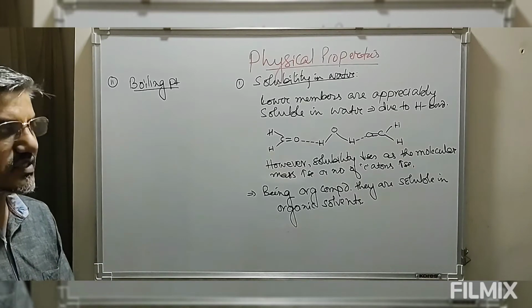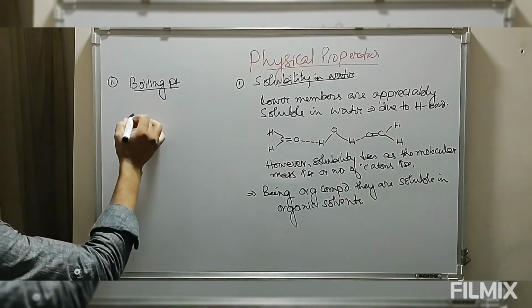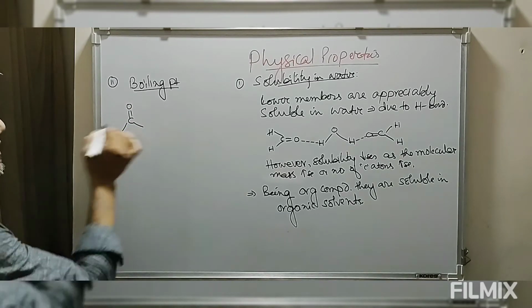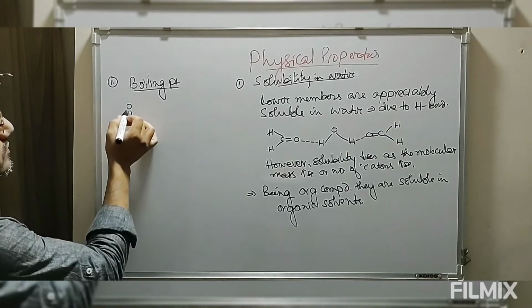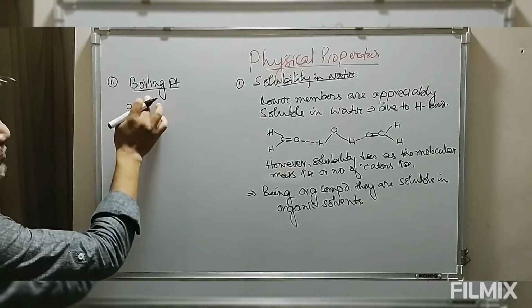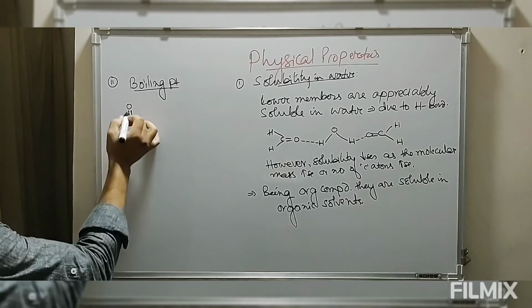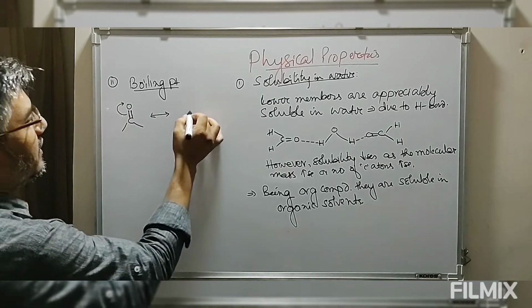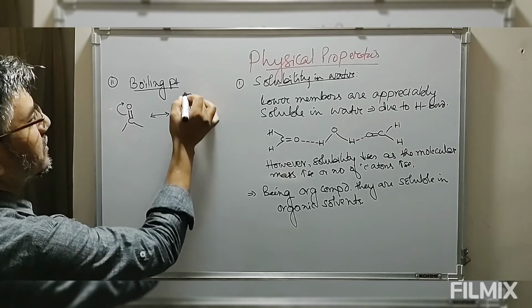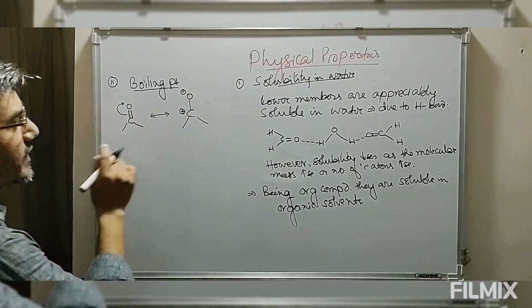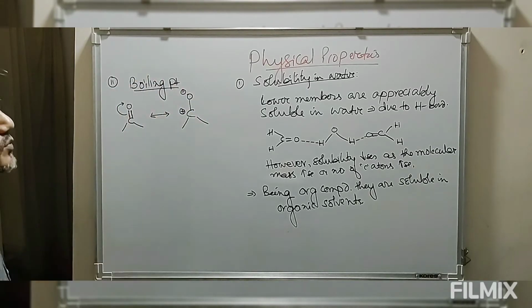Now, as we have seen, this is the carbonyl compound. In this carbonyl compound, we have a pi bond between carbon and oxygen. Oxygen is more electronegative than carbon, so the pi electron is shifted to oxygen. Because of this, we have this resonating structure in which oxygen is negatively polarized and carbon is positively polarized. So we have an appreciable resultant dipole here.